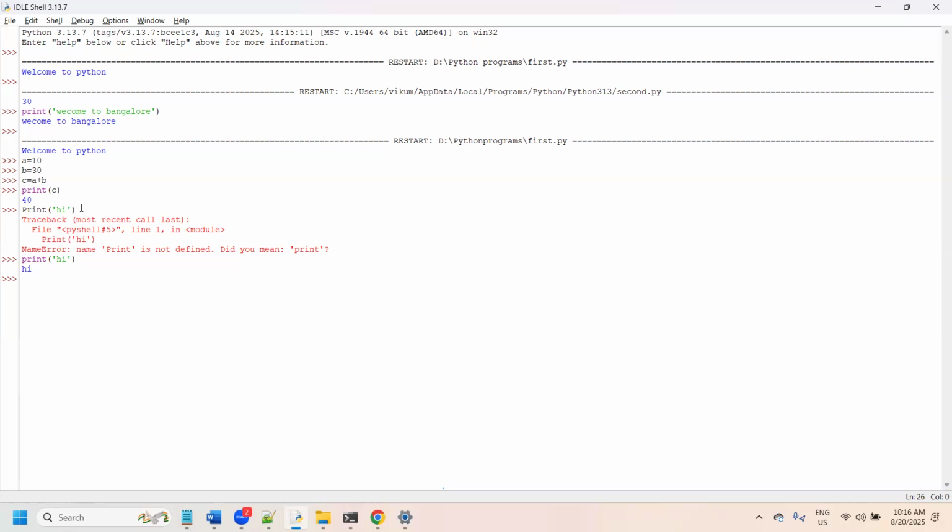Once we run any command, every command goes for the compilation. The steps behind this: whether it is a program or a command, the Python interpreter comes into the picture. As I said, this interpreter will internally create the Python virtual machine.